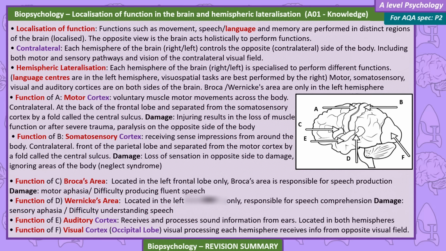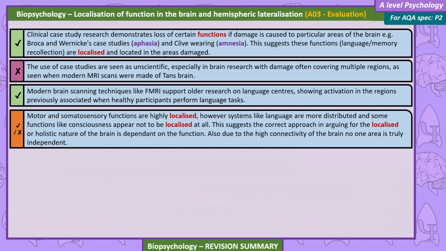Located in both hemispheres. Function of the visual cortex, occipital lobe. Visual processing in each hemisphere receives information from the opposite visual field. Clinical case study research demonstrates the loss of certain functions if damage is caused to particular areas of the brain.